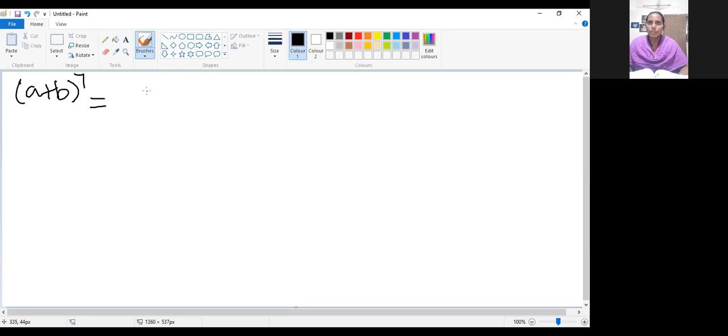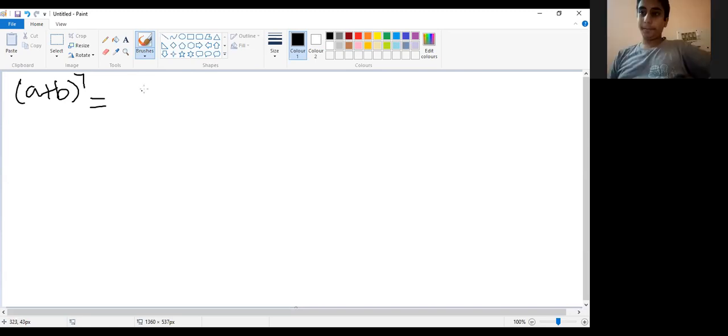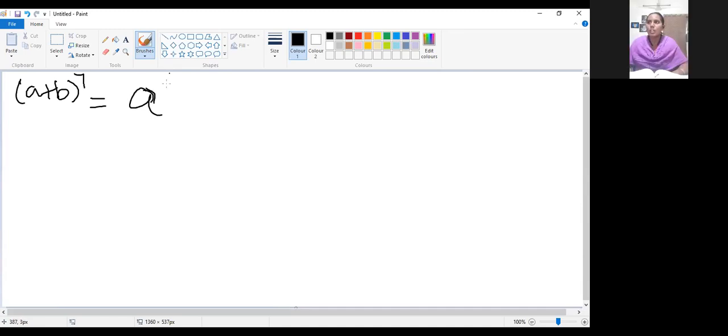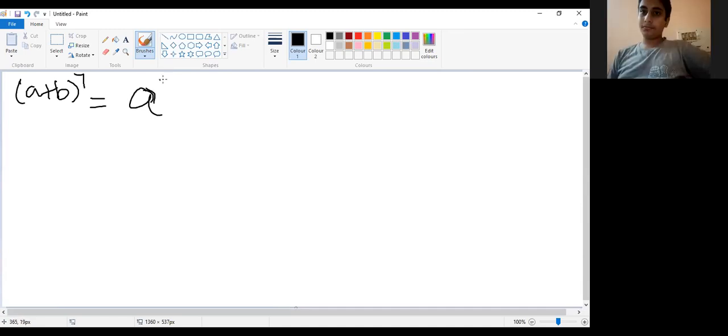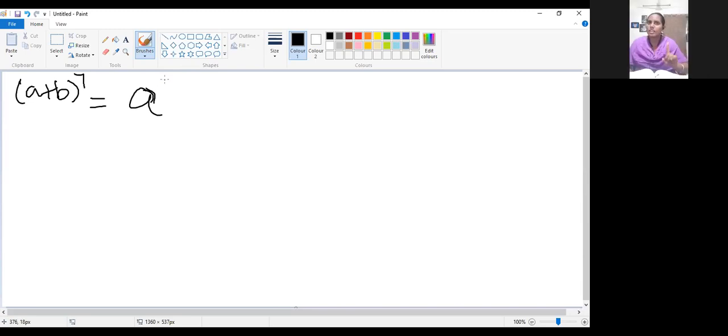So what will be the first variable? A power 7. The first variable starts with the index value, so A power 7. Second variable B power 0 will come or not? There is no need of mentioning that.